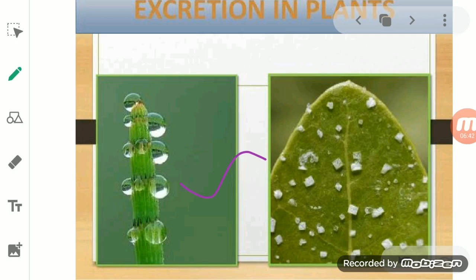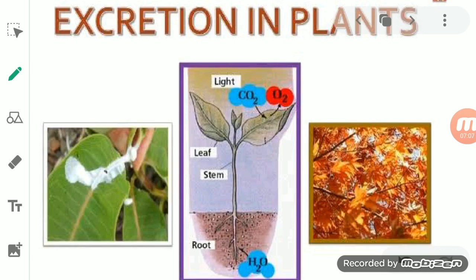You see, student, if we talk about gases in the case of animals, what is the waste product? We always say that carbon dioxide, we don't need it, so that is a waste product for us. But if you ask which gas is the waste product for a plant, then carbon dioxide as well as oxygen, both are supposed to be waste products.